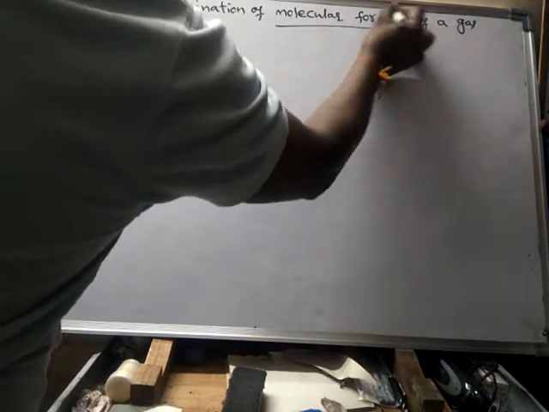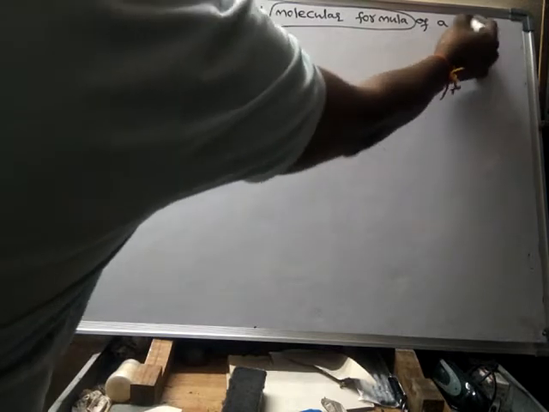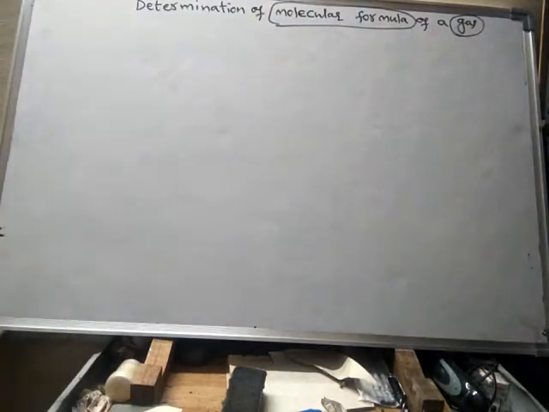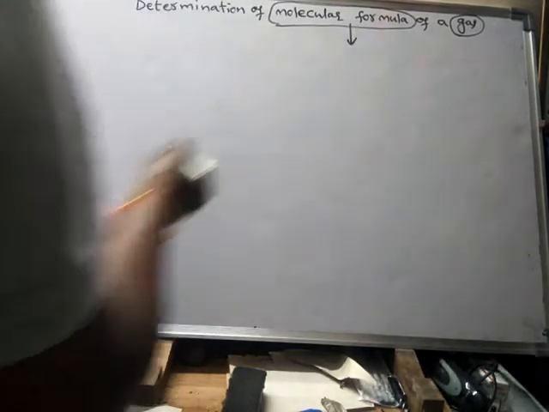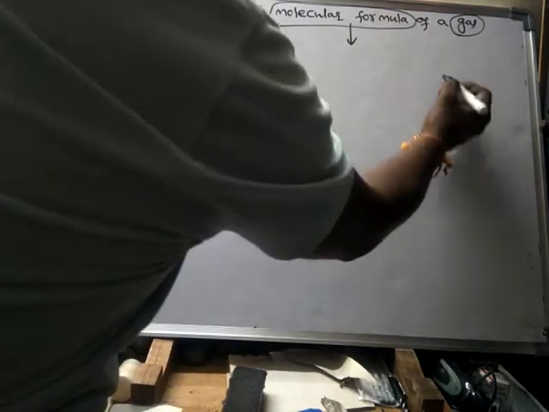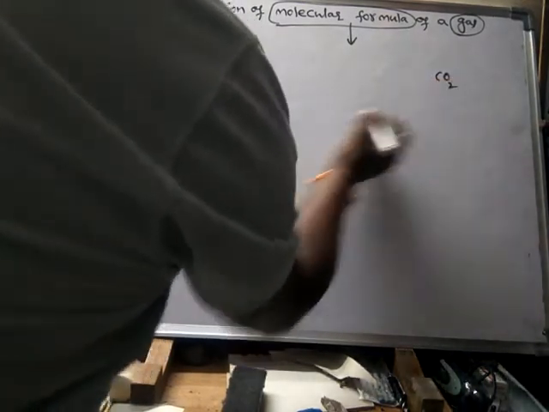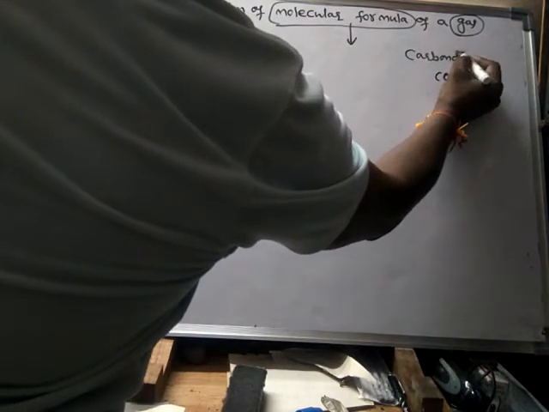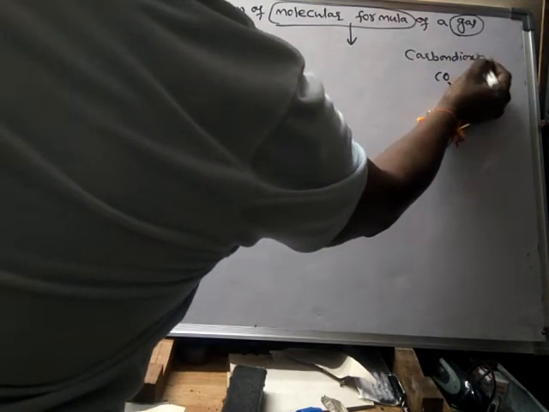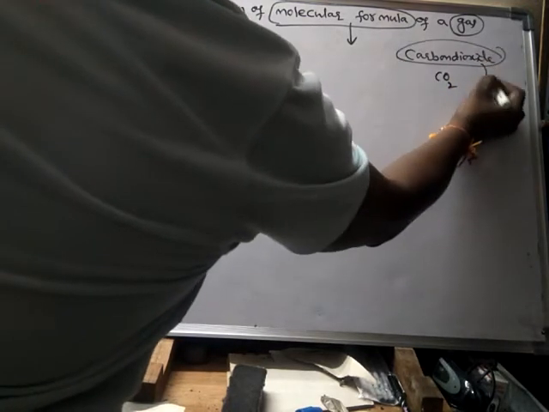See, the molecular formula of a gas, whatever the gas it may be. So how to find the molecular formula of a gas? What is a molecular formula? For example, if you take any gas, carbon dioxide, its molecular formula is CO2.